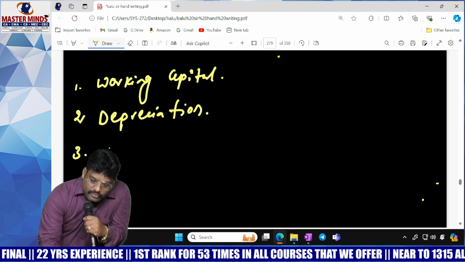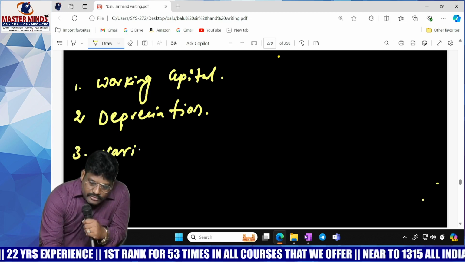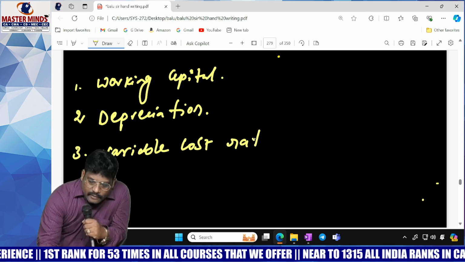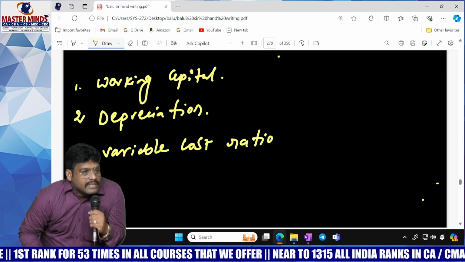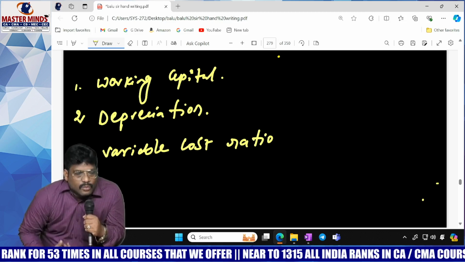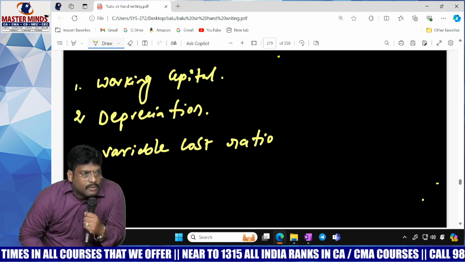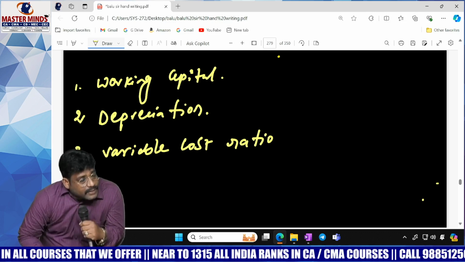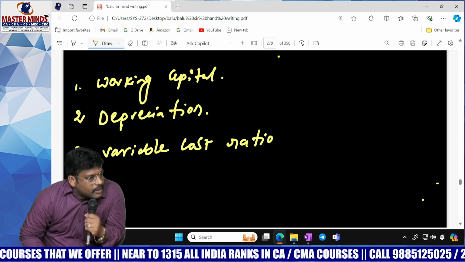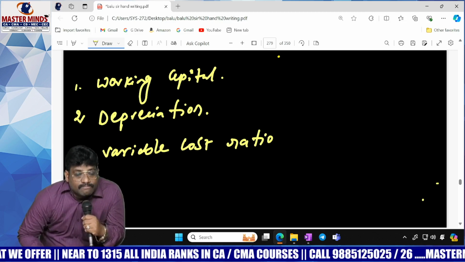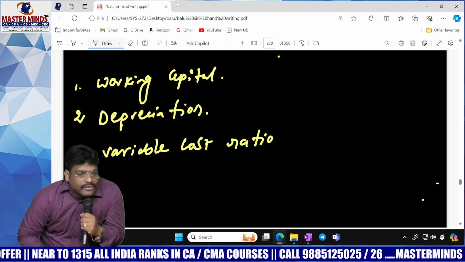Do you know what the variable cost ratio is? What is the formula? Variable cost divided by sales. What does this variable cost ratio convey? If you made a sale of 100 rupees, what is your direct cost? Variable cost is also called direct cost, or how much cost you spend to give shape to a raw material into a finished product.